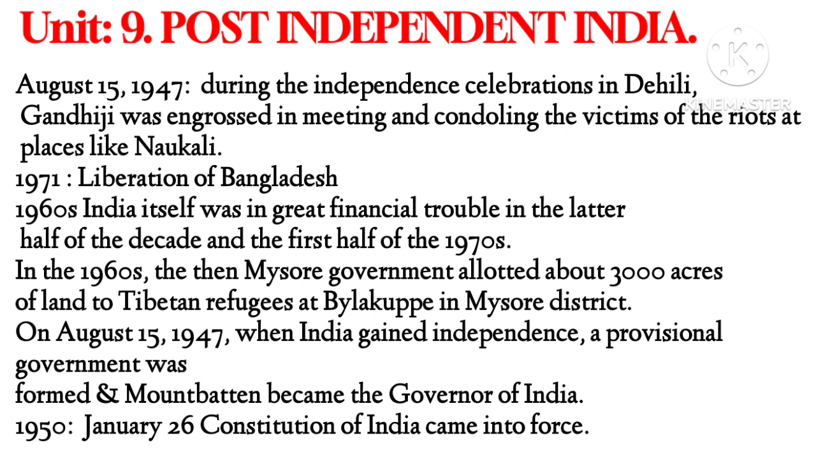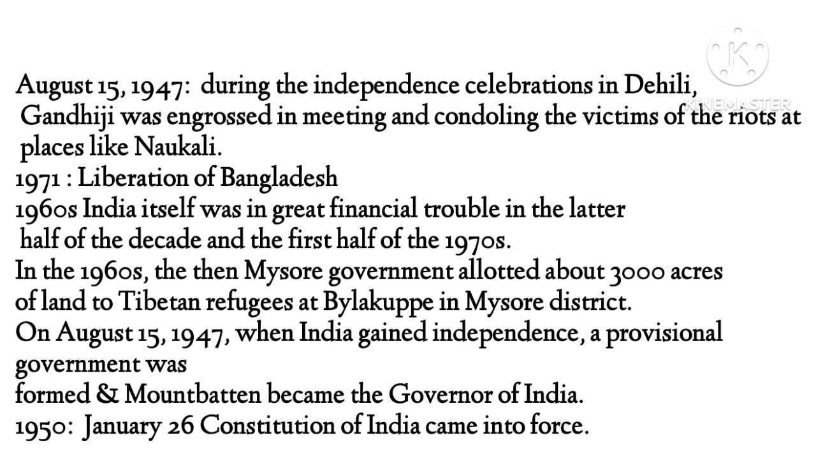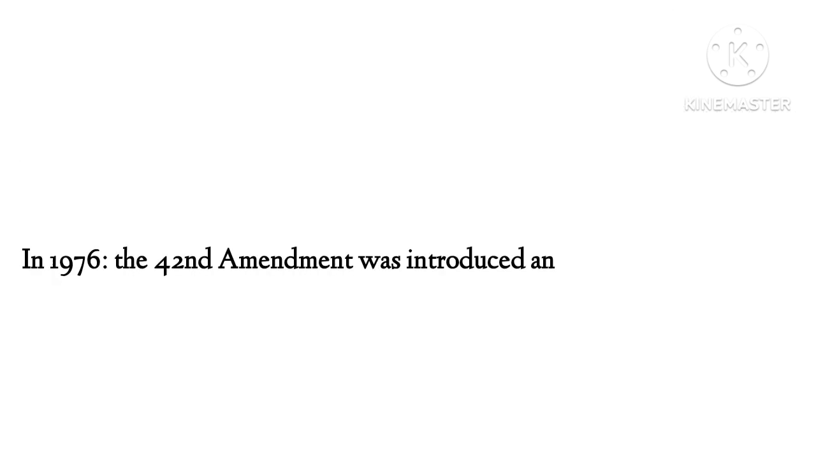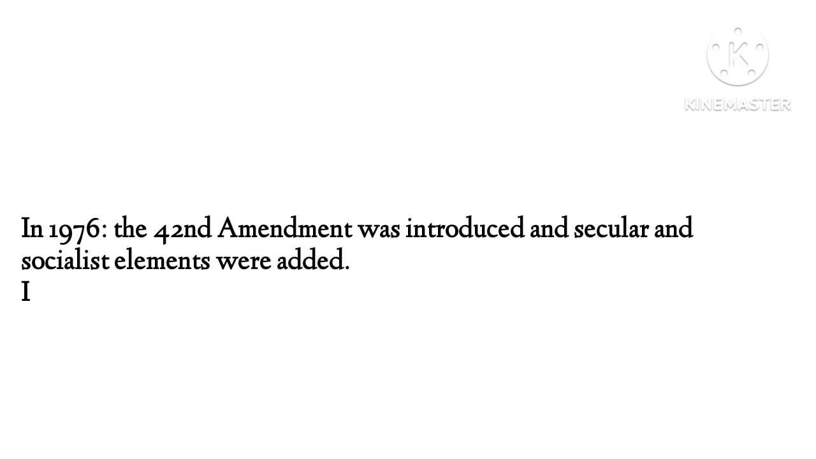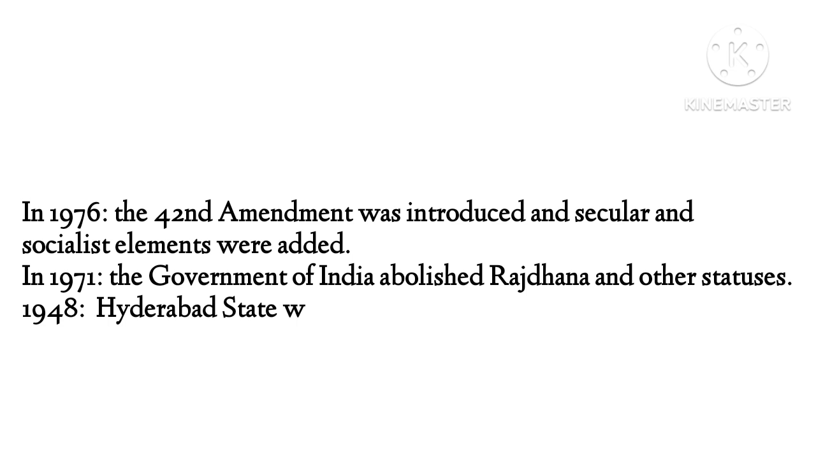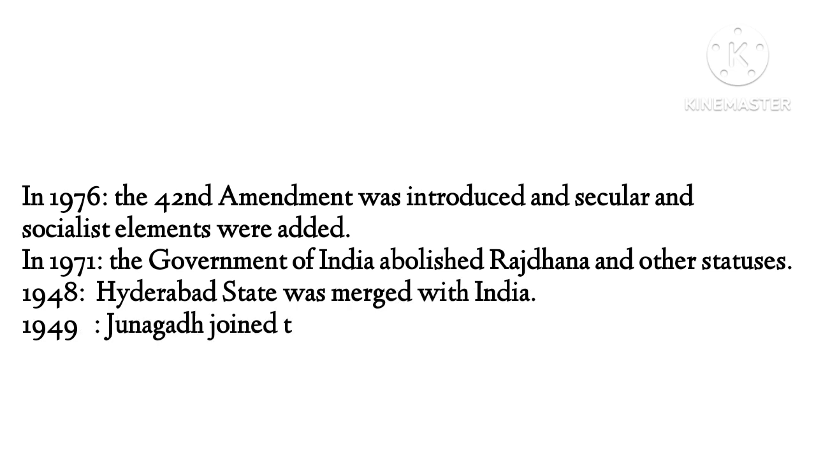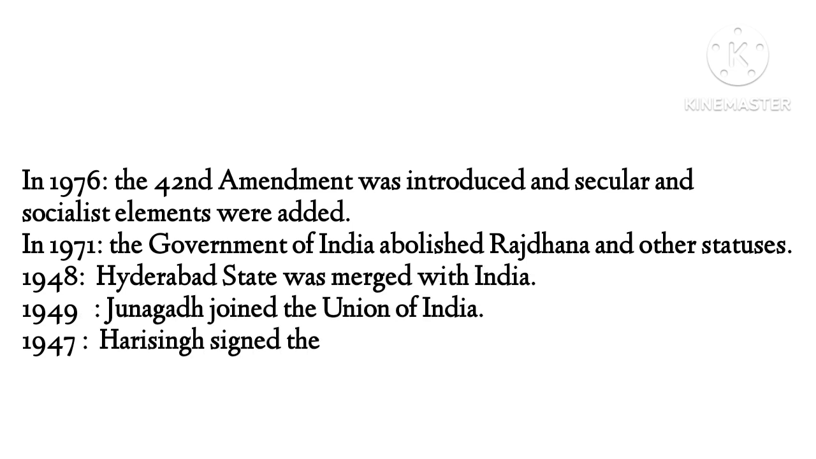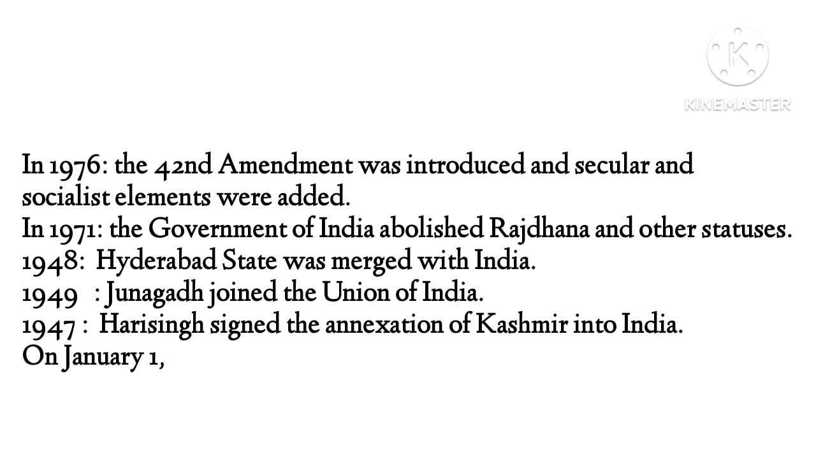On August 15th, 1947, when India gained independence, a provisional government was formed and Mountbatten became the first Governor General of India. 1950, January 26th, Constitution of India came into force. In 1976, the 42nd Amendment was introduced and secular and socialist elements were added. In 1971, the government of India abolished Rajdhan and other status of Raj Pramukhs.